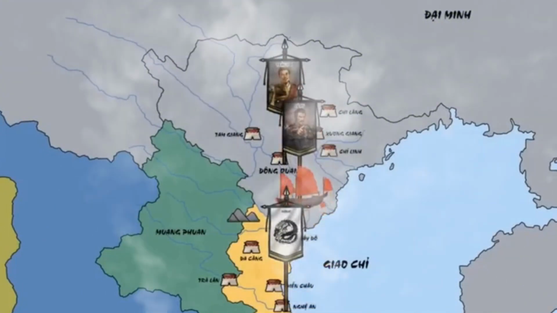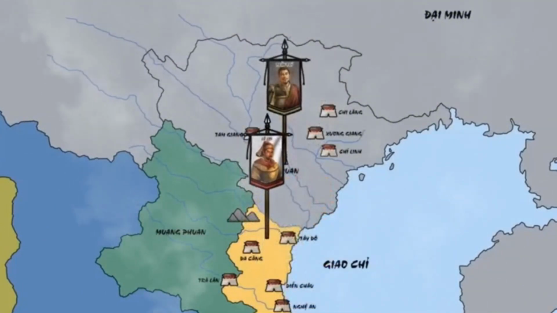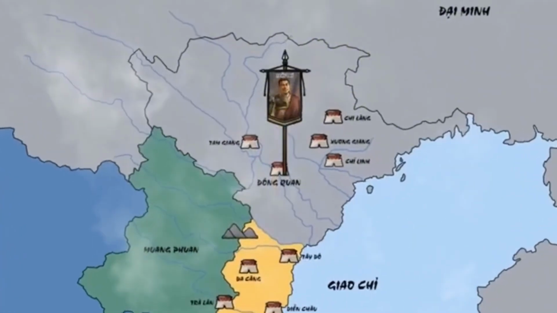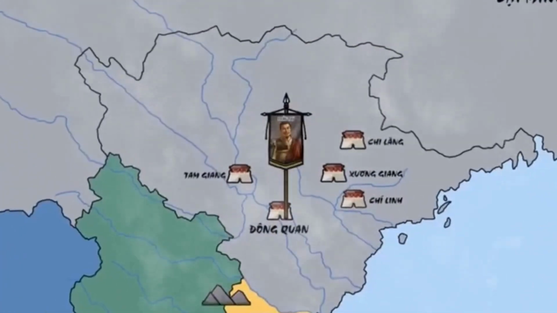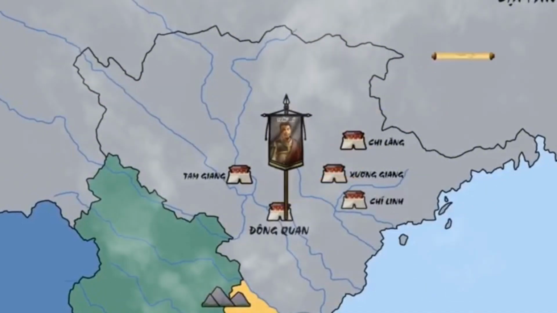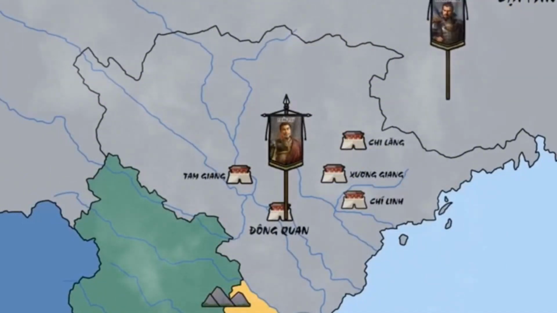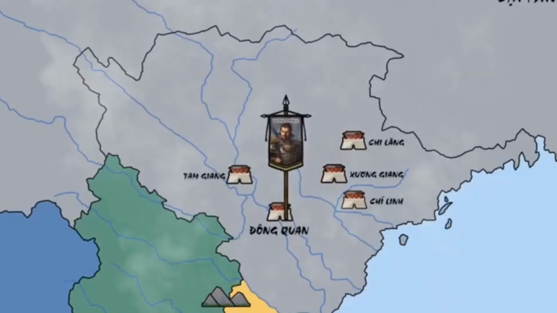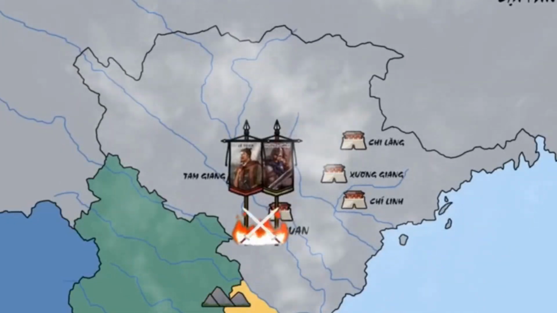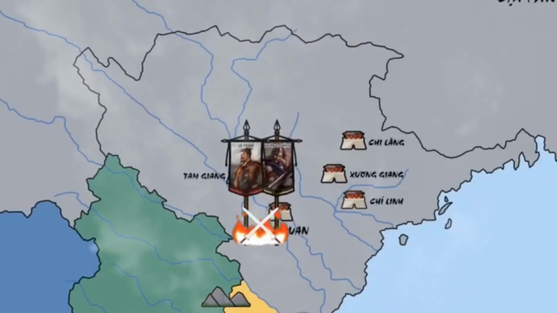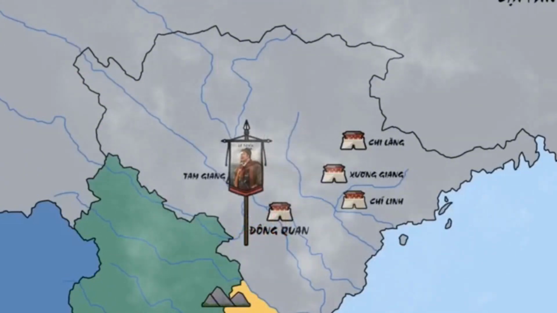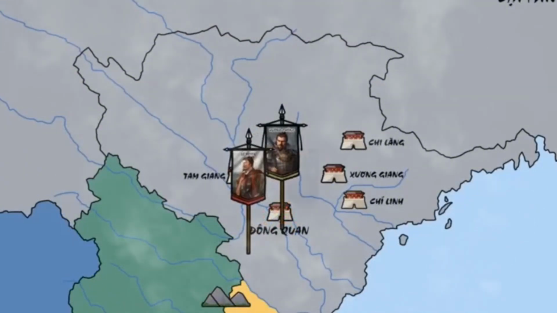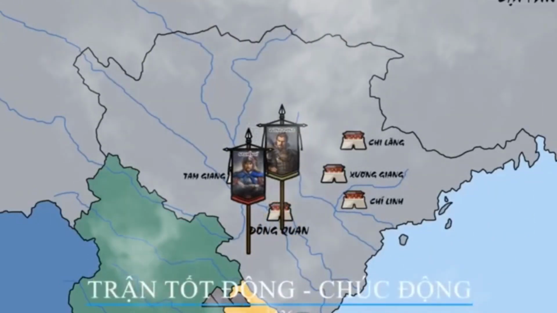The first wave of reinforcements, over 10,000 troops, was defeated by the Lam Son forces before they could arrive, forcing them to take refuge within the citadel. The Ming forces had to gather troops from various citadels, amassing an army of 100,000 to attack the Lam Son army at Tot Dong, which is now in Chuong My District, Hanoi. Ambushed and encountering a trap, the Ming army suffered a major defeat, with 50,000 soldiers killed and 10,000 captured.